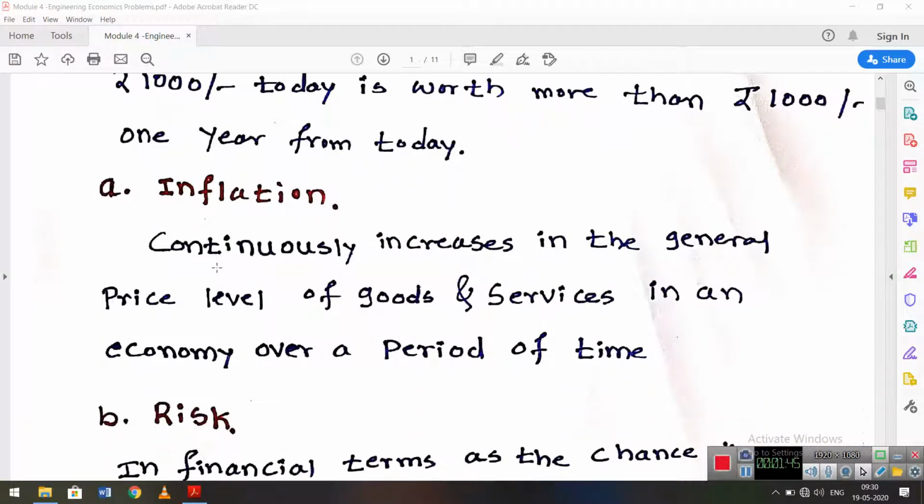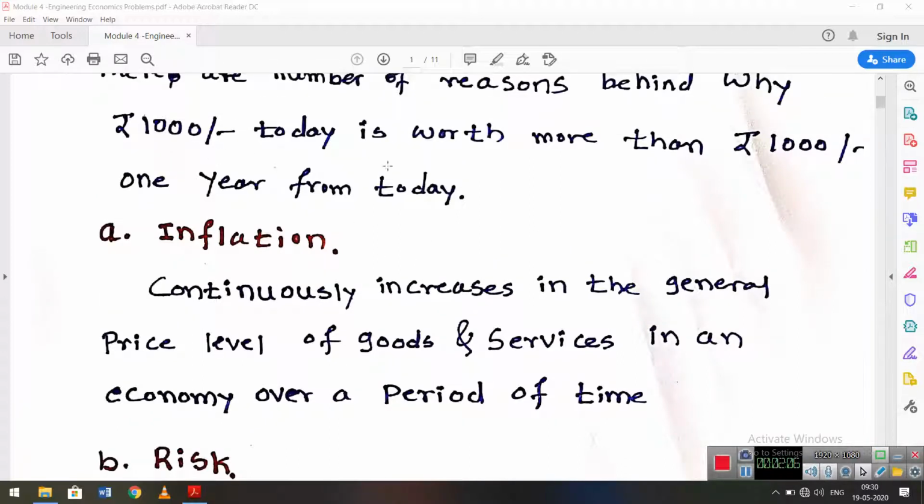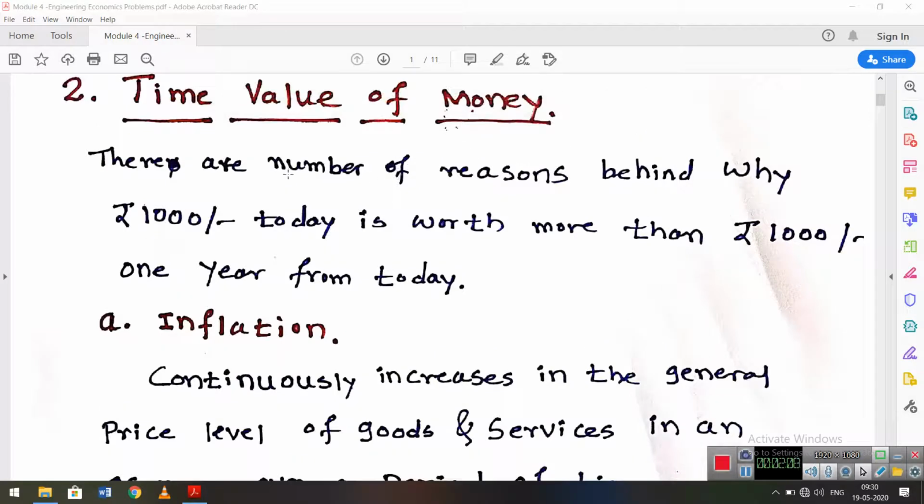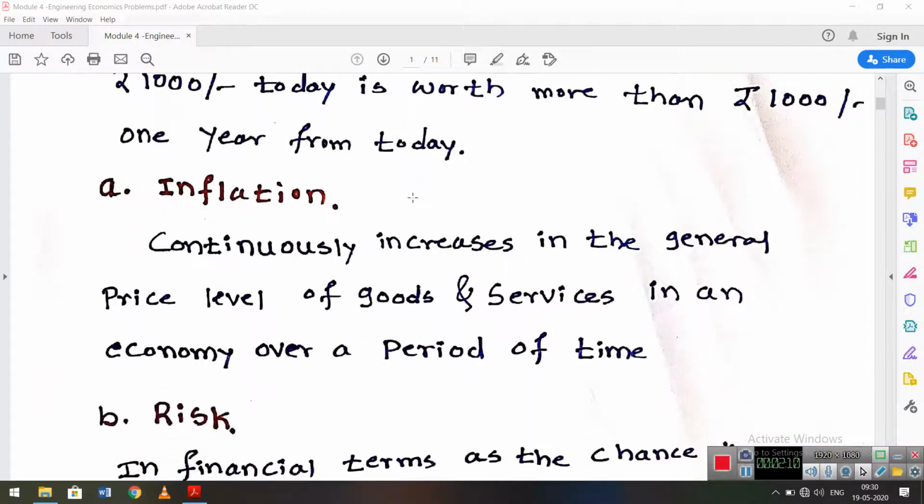Okay, the first reason is inflation: the continuous increase in the general price level of goods and services in an economy over a period of time. So for any product there is a continuous increase in the price value, and for services also. Hence the value of money will change.